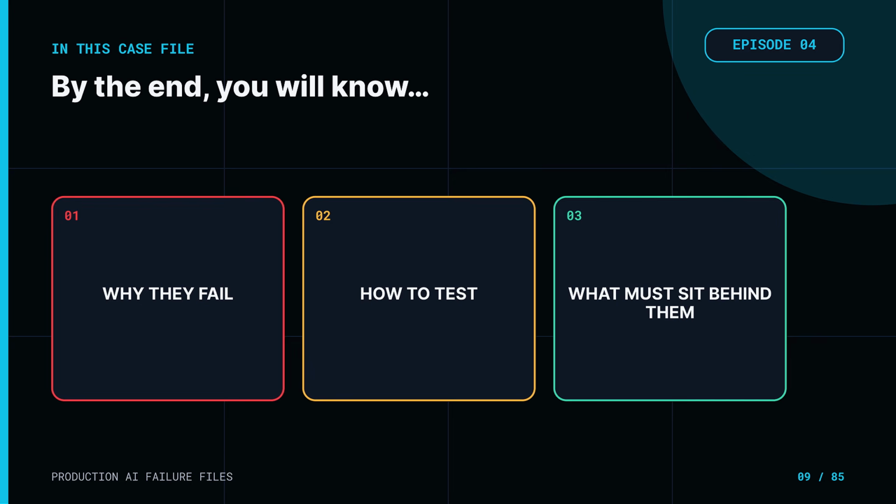By the end of this video, you will know why these 5 common AI guardrails fail, how to test each one under production conditions, and what has to sit behind them when the model is allowed to influence a real decision or action.